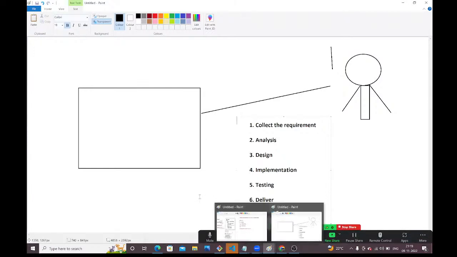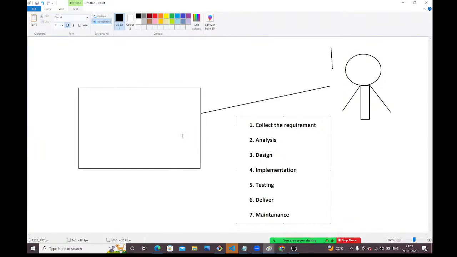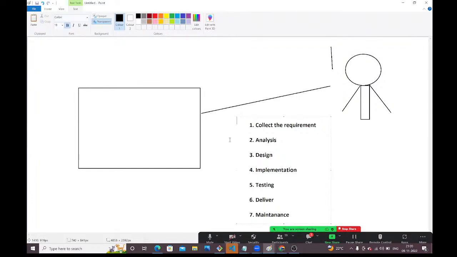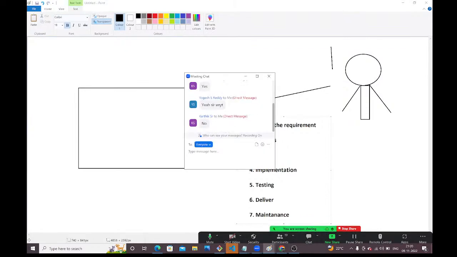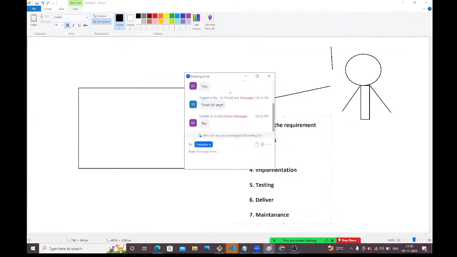Please respond. If you want to start one building construction, what will you do? You will follow all these steps or not? Will the builder follow all these steps or not? Without asking you anything, will the builder come and start the construction? Without taking the requirement, without showing the design, will the builder come and start the construction, guys? No, no, guys, it's not possible. All these things are compulsory, they should follow.